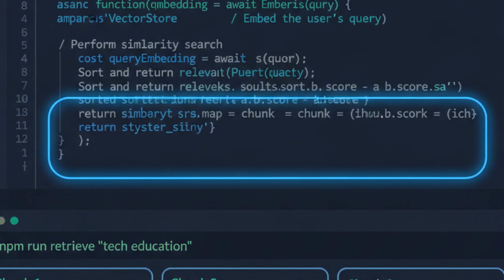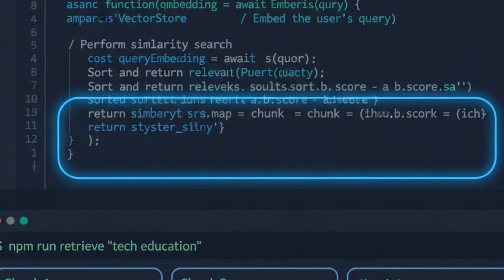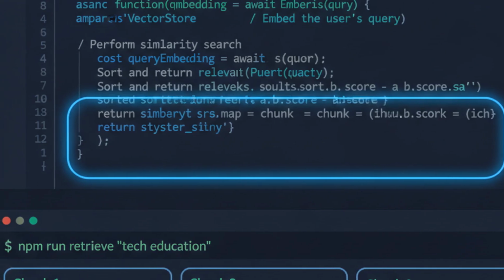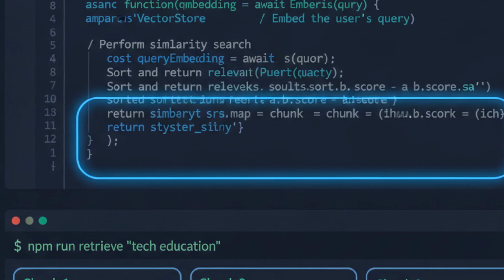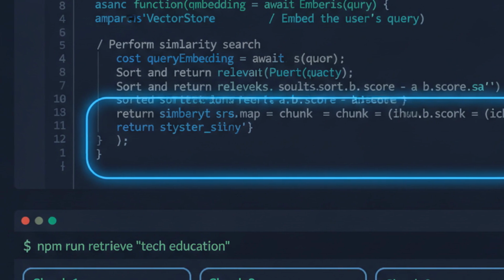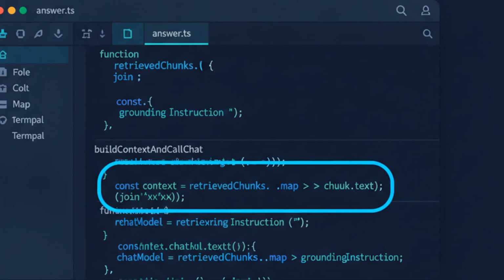This is the foundation of nearly every reliable AI product shipping today, from customer support bots to internal knowledge tools used at companies like Razorpay and Zoho. Now we wire retrieval into the generation step. We format the retrieved chunks, label each with its source, and pass them as context.